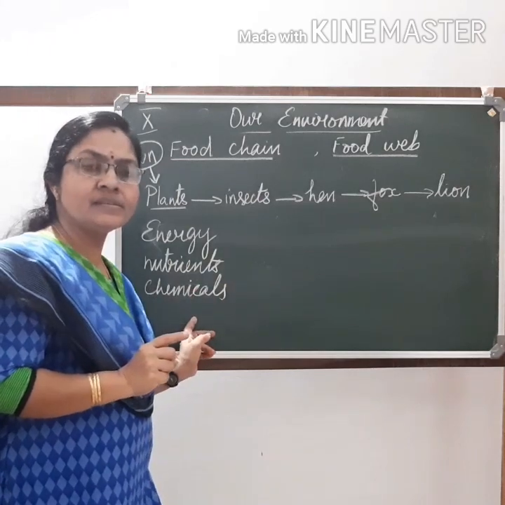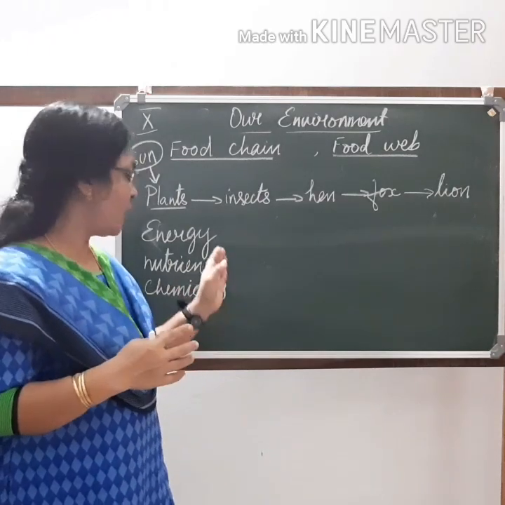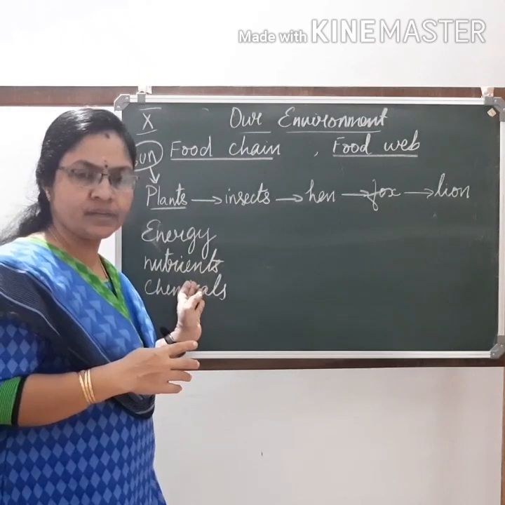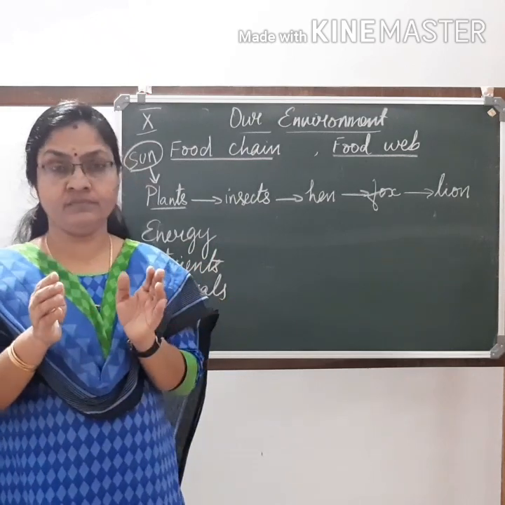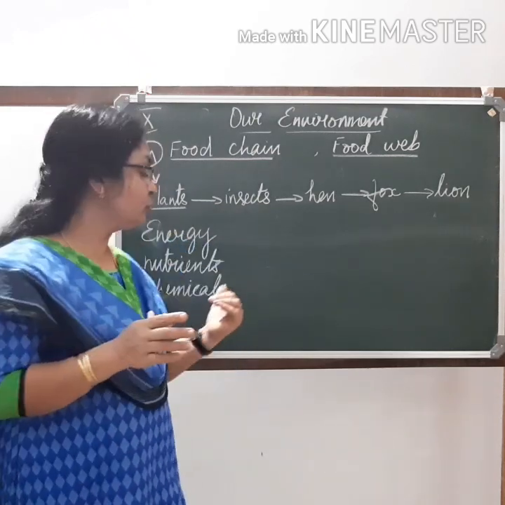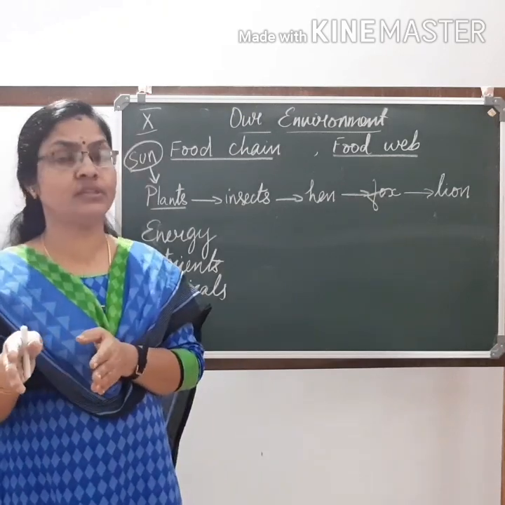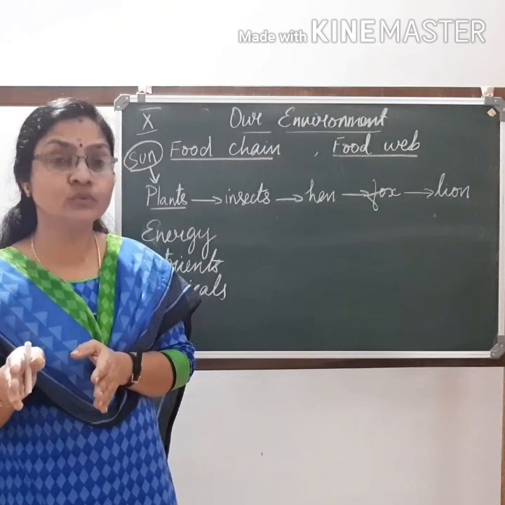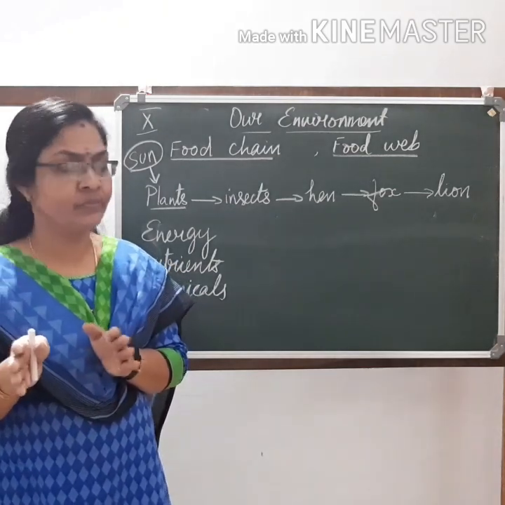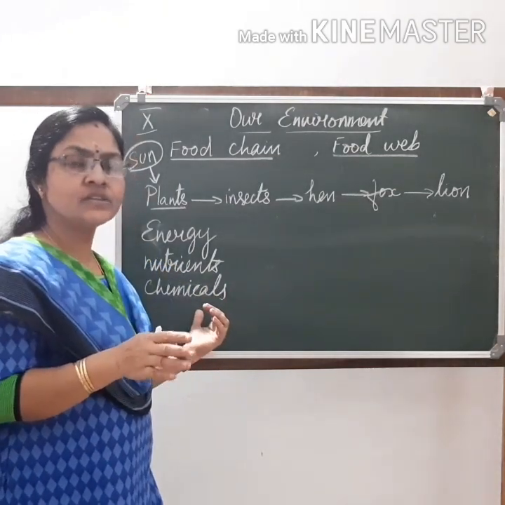Whereas chemicals are different. Along with energy and nutrients, chemicals are also transferred in a food chain, which are harmful to us. Clear? But these chemicals are transferred in some other way.